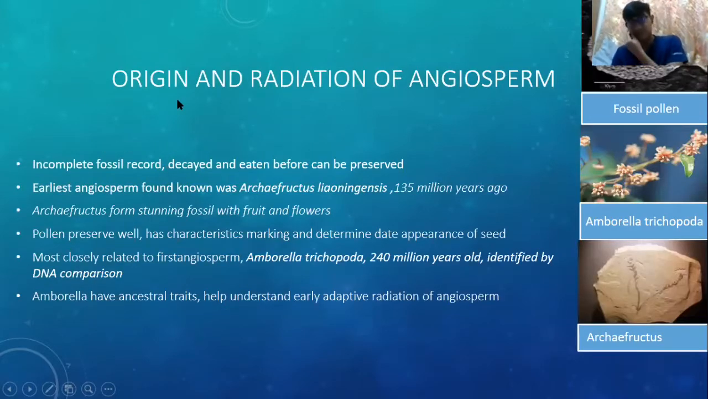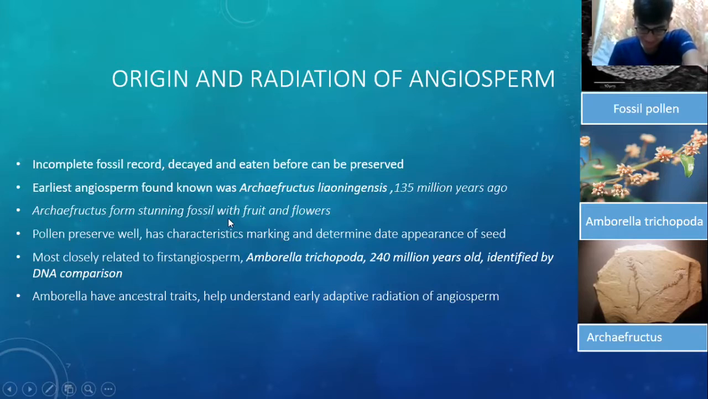Next, the origin and radiation of angiosperms. Usually, all plants form an incomplete fossil record because they decay and are eaten before they can be preserved. The earliest angiosperm found was Archaeopteryx, found about 155 million years ago, back in the Jurassic age. It formed stunning fossils with fruit and flowers.